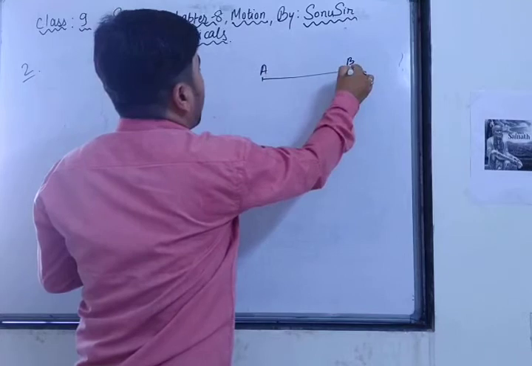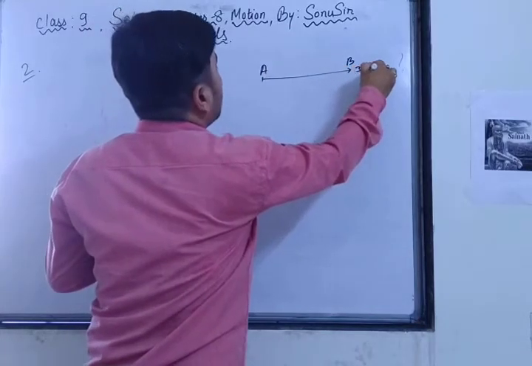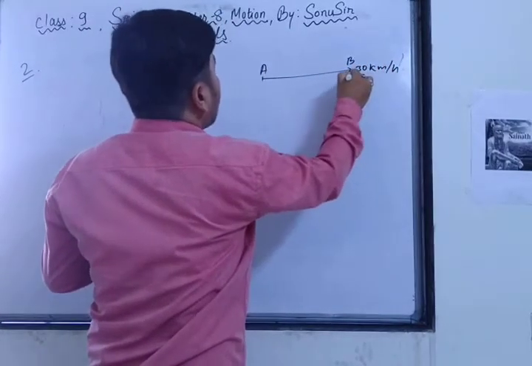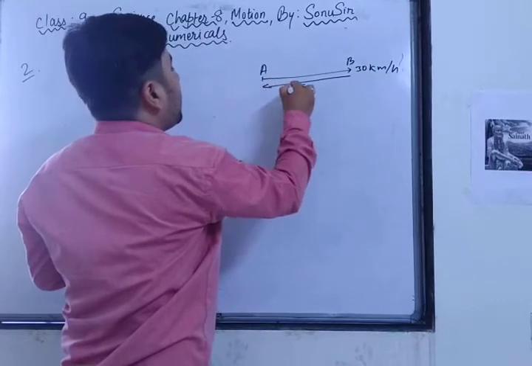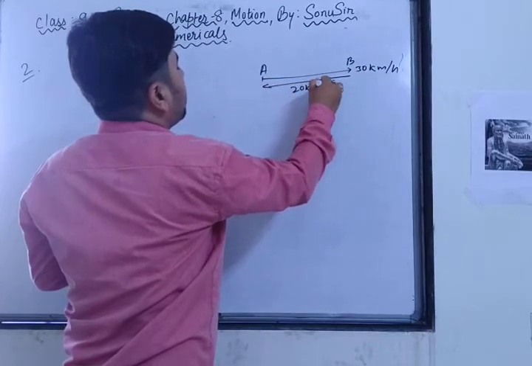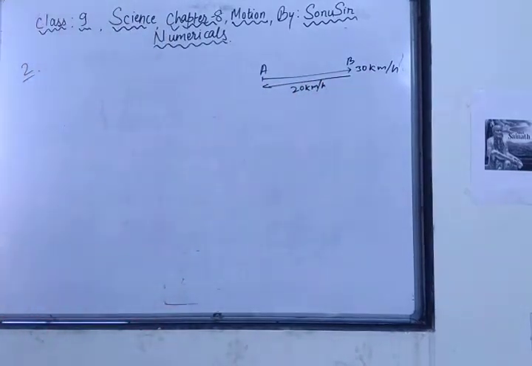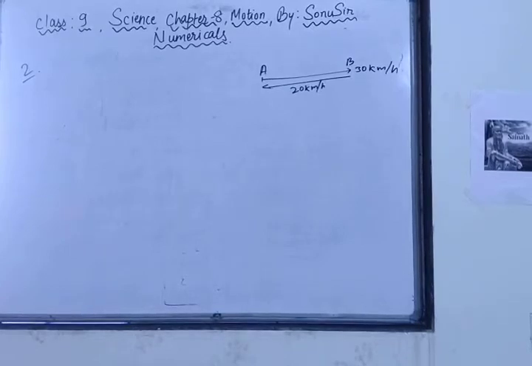This motorcycle drives from A to B at a 30 km per hour speed, and when it returns from B to A, it drives at 20 km per hour. Got it? Now what you have to do is find the average velocity, meaning the average speed. We don't know what the distance is.